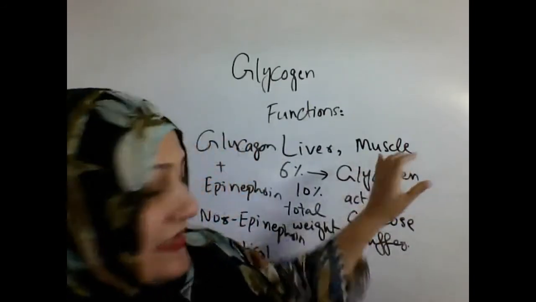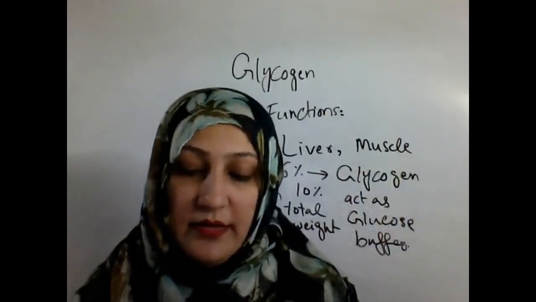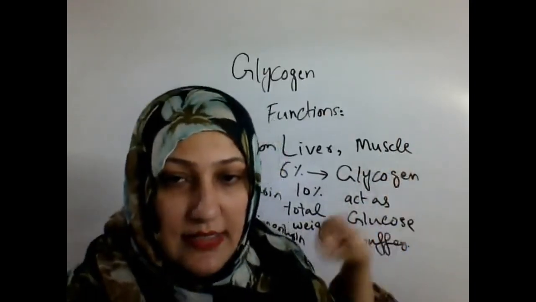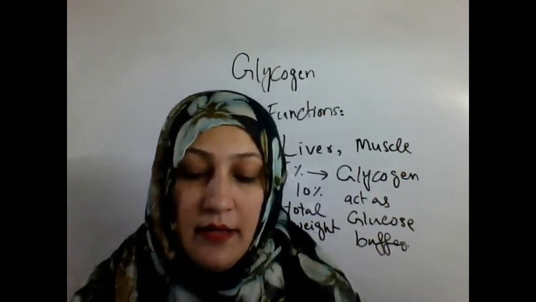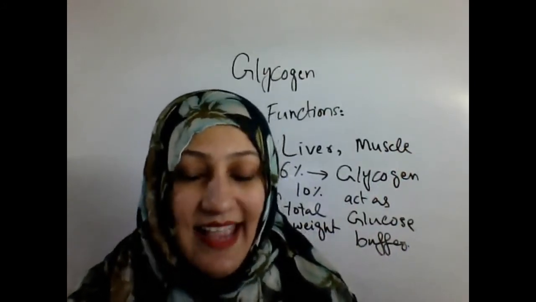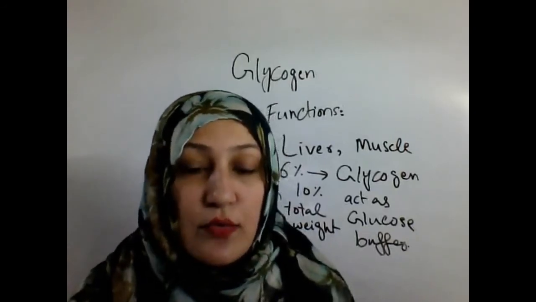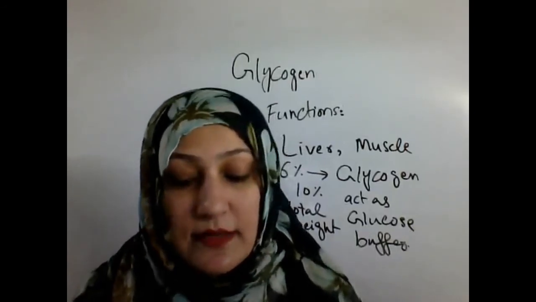Similarly, what happens in the muscle cells? In contrast to the liver cells, the glycogen level in the muscle cells is only 1 to 2% of the muscle's total weight.